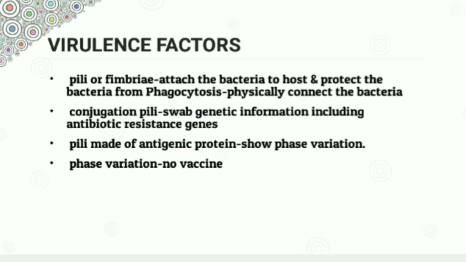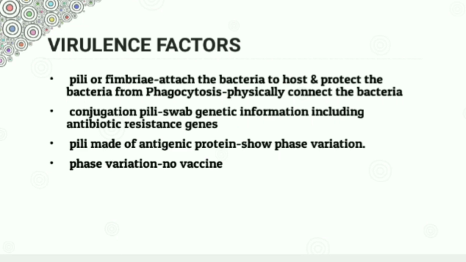Even though the gonococcus has no capsule, it has pili or fimbriae as the principal virulence factor, which helps to attach the bacteria to the host and protect the bacteria from phagocytosis. These pili help the bacteria to physically connect with each other. Conjugation pili can swap genetic information including the antibiotic resistance genes. Pili are made of antigenic protein which can vary with every infection. That is, it shows phase variation. You should remember this point here. It shows phase variation.